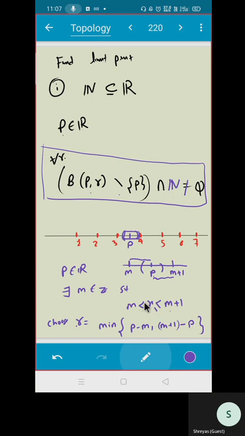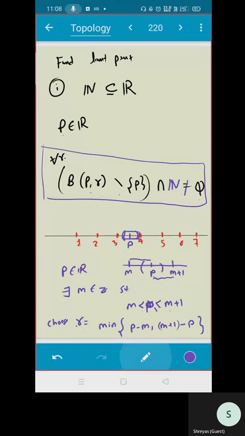I see the intersection is not empty. But if I take any r which is less than P minus m and m plus 1 minus P, then that r is not taking any of the natural numbers. That means there exists some radius r such that this intersection is empty. What was the definition of a limit point? For all radius, it should be non-empty. So I just have to give a radius. What did I do in general? I can choose r equal to the minimum of P minus m, m plus 1 minus P. I choose this as r. That's it.